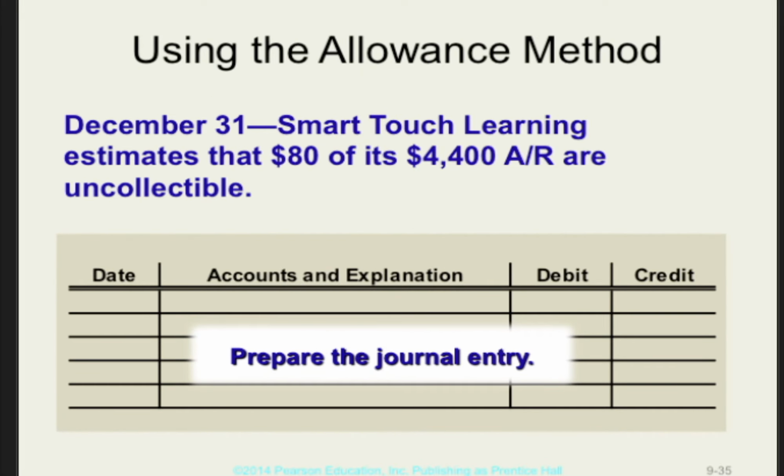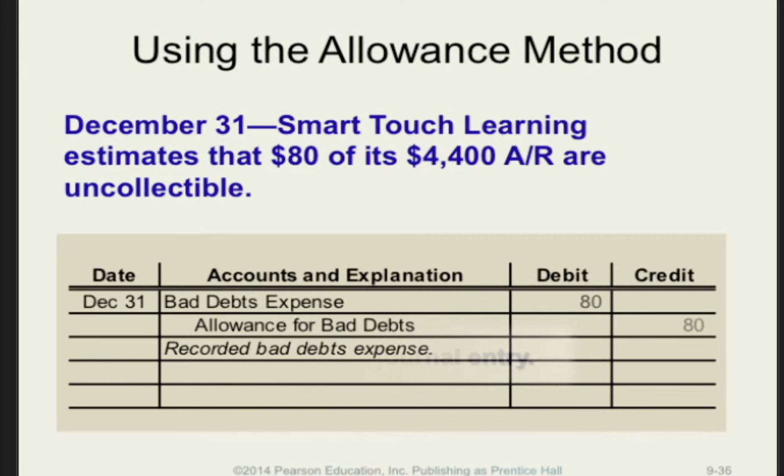On December 31st, Smart Touch Learning estimates that $80 of its $4,400 of accounts receivable are uncollectible. Here's how we would prepare the journal entry. Assuming that the allowance for bad debts currently has a zero balance, then the entry will include a debit to bad debts expense for $80 and a credit to allowance for bad debts for $80.